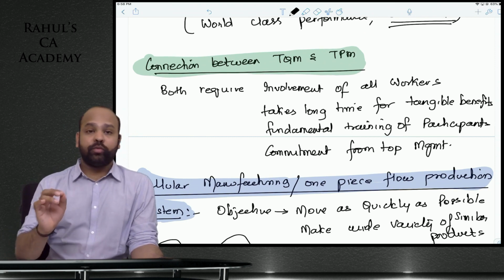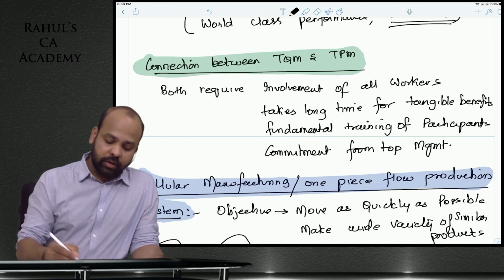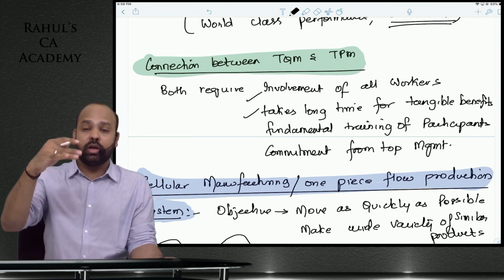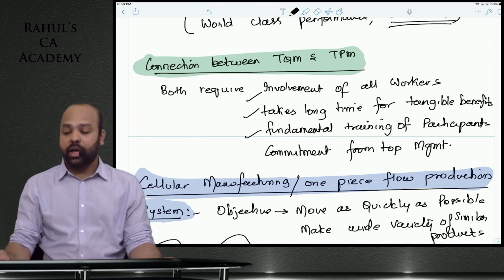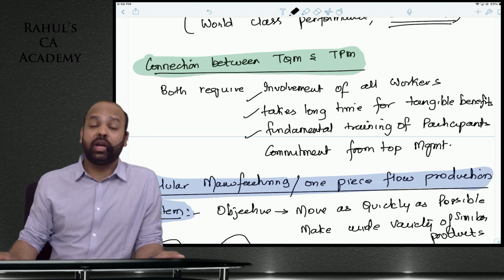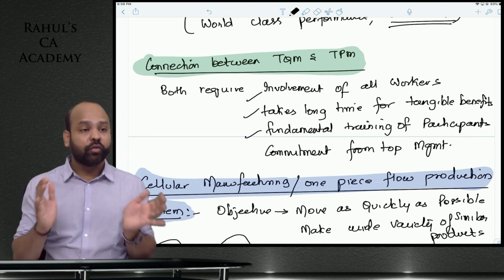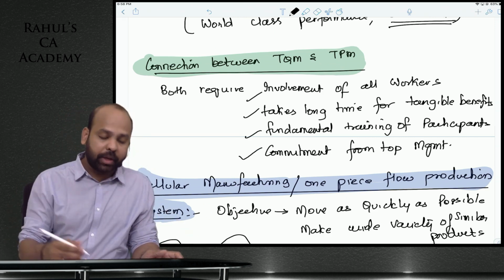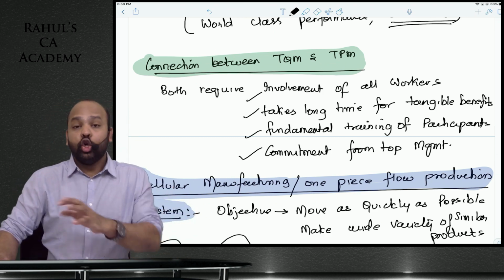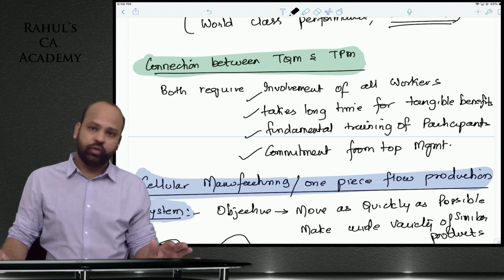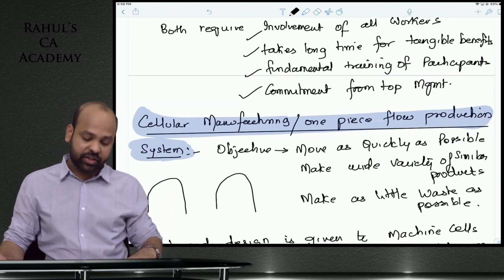And then both of them would take a very long time for tangible benefits. For the benefits to be seen, it will take a really long time. It is not something that will happen overnight. There is fundamental training of participants required. Everyone should be trained to ensure that they follow all of these principles, and there should be a commitment from top management. Unless the top management is committed towards it, you will not see these drastic changes overnight.